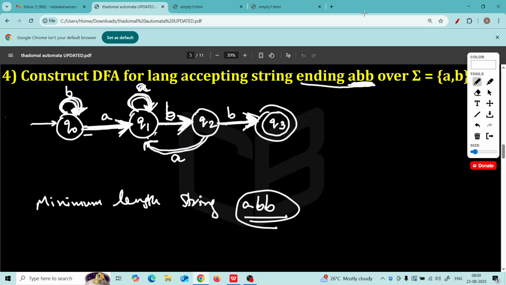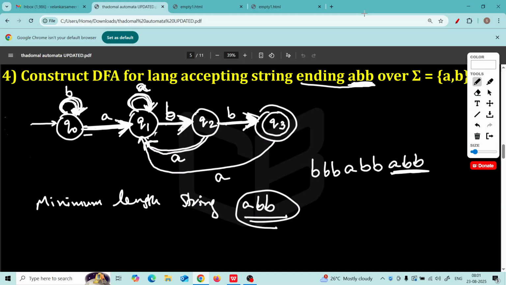Correct? Okay. So Q2 also has both the transitions A, B. Now what about Q3? Don't put a loop here, because the string should end with ABB. So what should you do if you get A? If you get A, you should again go back to this state, because if we have a string like this, imagine triple B, then A, B, B, A, B, B. Check that the string ends with ABB.